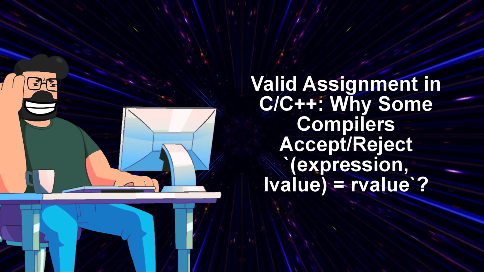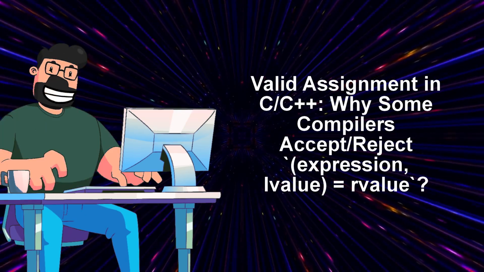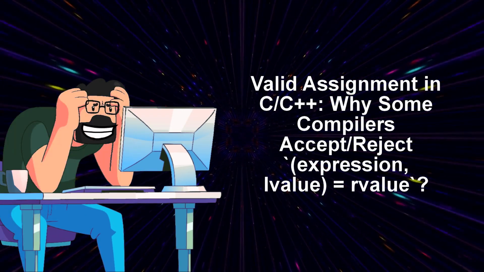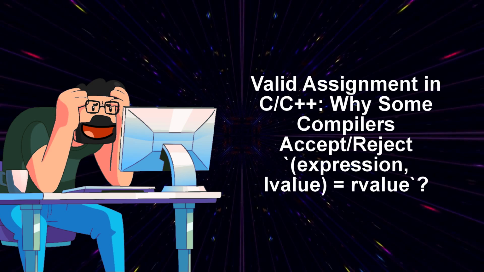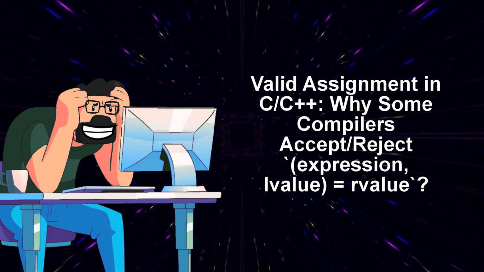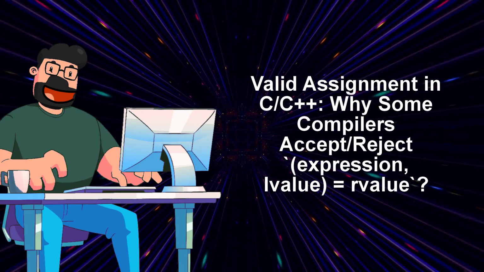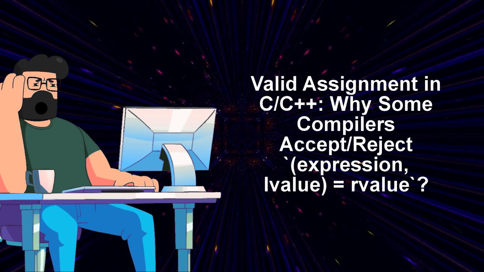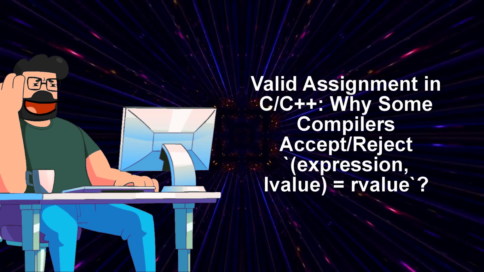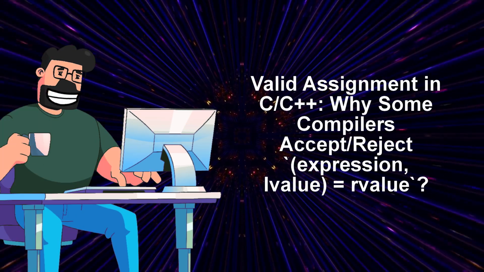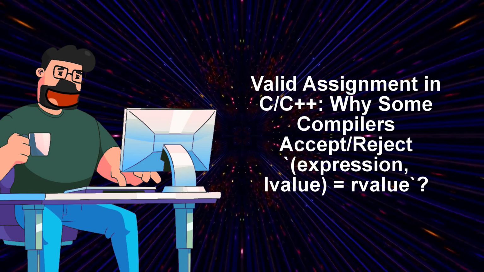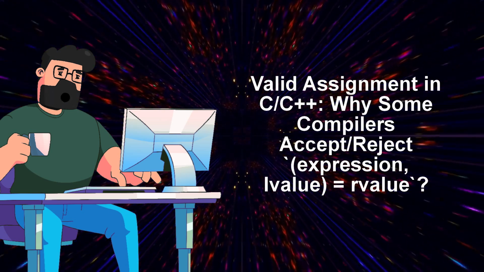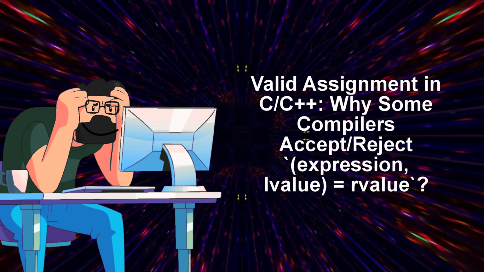Now let's delve into the solution to our problem. In C, the code in question is actually not valid due to a specific rule stated in the standard. On the other hand, in C++, the code is considered valid based on how the comma operator behaves in that language. The key difference lies in how the comma operator is treated in each programming language, ultimately determining the validity